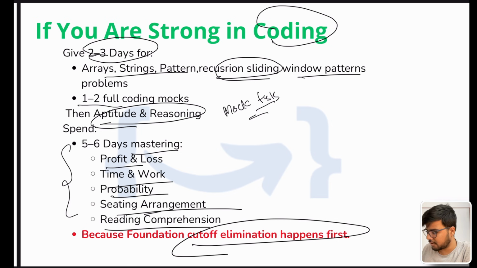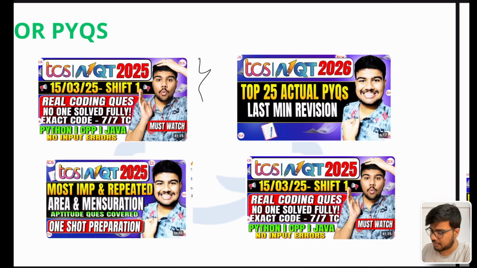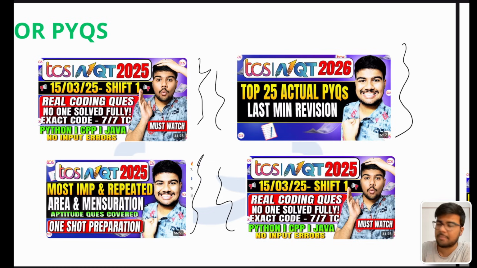Because the foundational cutoff is where elimination happens first. For the PYQs, as I said, we have real coding question shifts already solved. 25 questions, last minute prep, last minute sliding window questions are available on Prime Coding. You just write TCS Prime Coding, TCS playlist, and you will get those videos around, and you can start preparing.